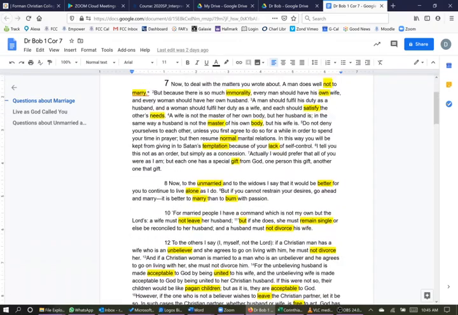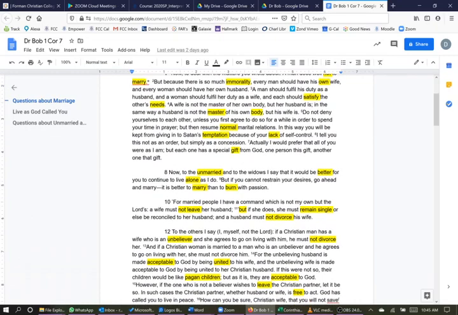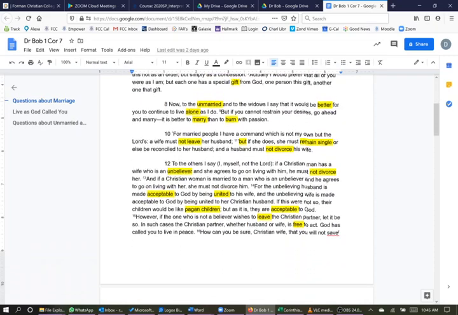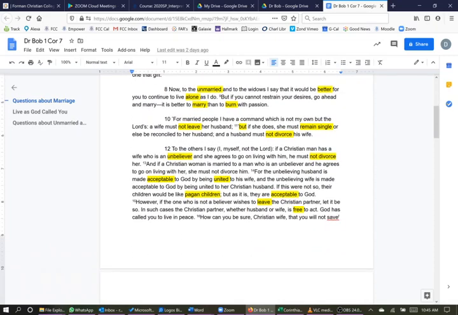So I'm going to just ask the question. I'm looking at all of these, married or unmarried. Here we are. Better, alone, marry, burn. Wow, this is a lot about sexual temptation. Wife not leaving her husband, but remains single, not divorced. That's about divorce, leaving. Wife, unbeliever, must not divorce her. Unbelieving husband is acceptable, united to his wife. Pagan children, acceptable to God.